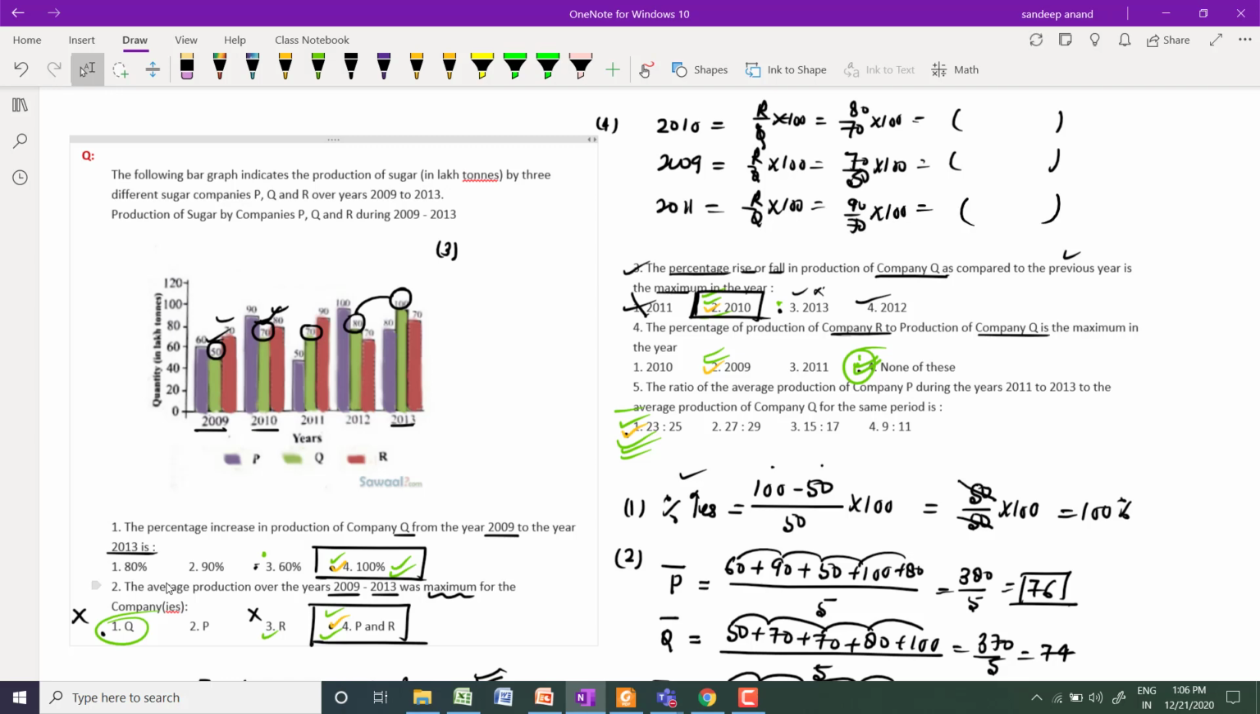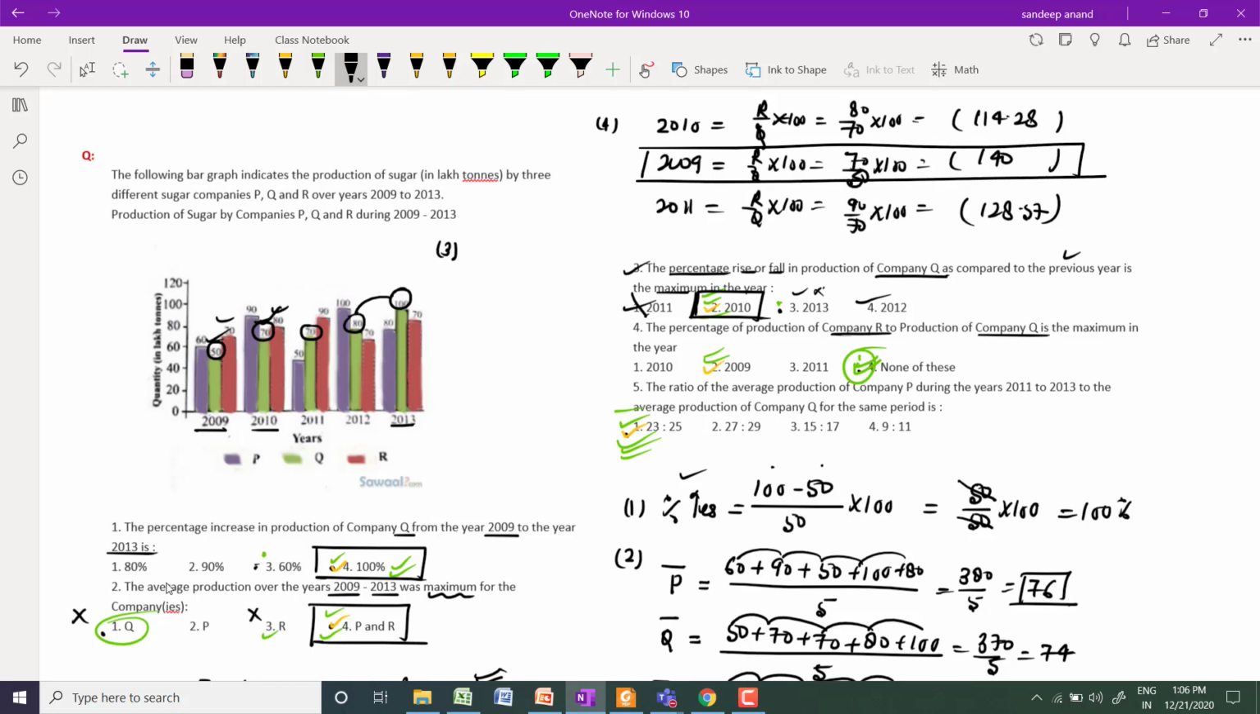Now I am using the calculator. This is 8 by 7, which comes to 114.28. And this is 7 by 5, so it comes to 140. And this is 9 by 7, which comes to 128.57. So in the year 2009 it is the maximum. So my option will be the second one.